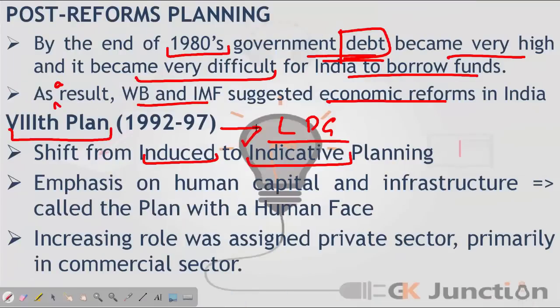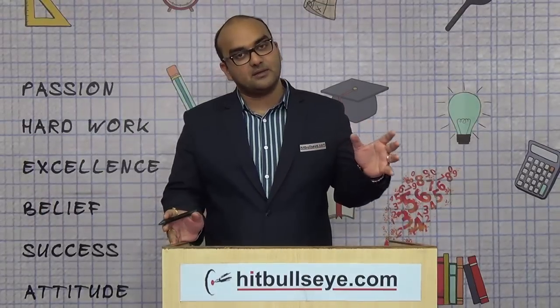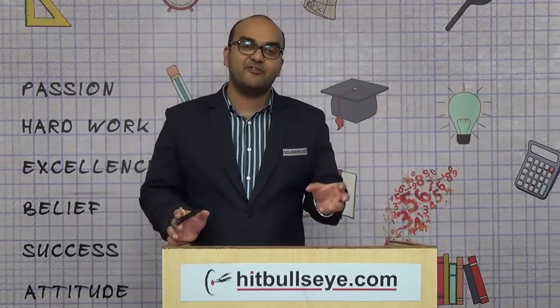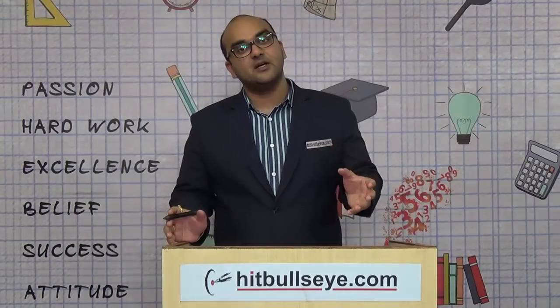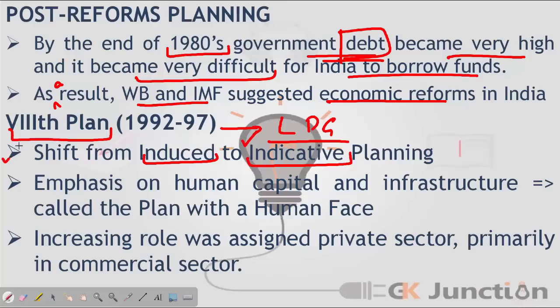However, in the indicative planning approach, the government takes the private sector as its partner and introduces certain benefits like tax incentives to invest in certain industries, right? So we saw a shift from induced to indicative planning.